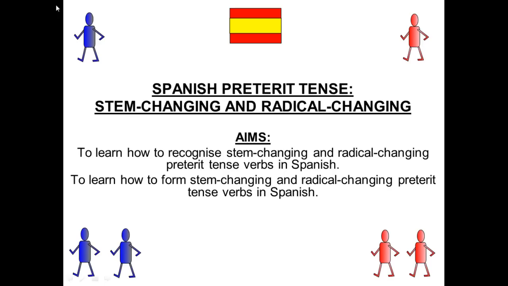Today we looked at Spanish preterite tense verbs, but with a focus on stem changing and radical changing verbs. Our aims were to learn how to recognise stem changing and radical changing preterite tense verbs in Spanish, and also to learn how to form stem changing and radical changing preterite tense verbs in Spanish.